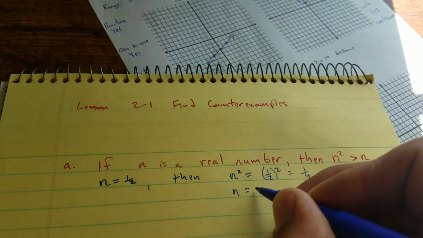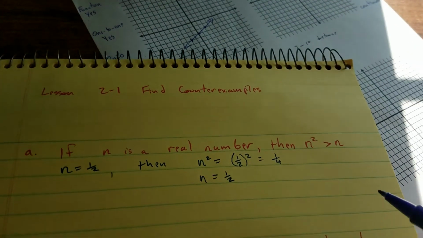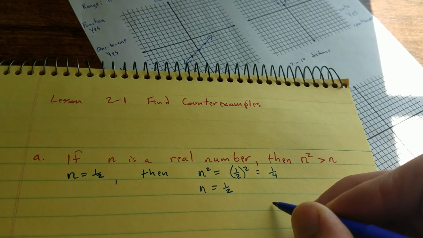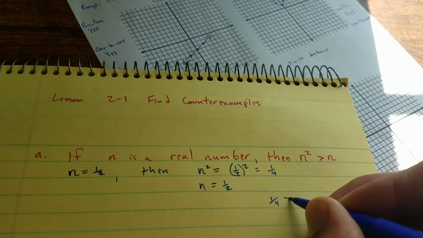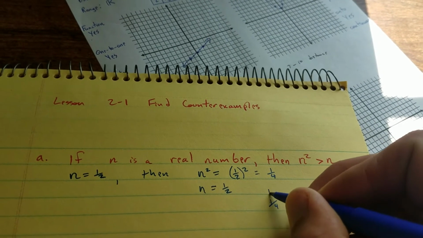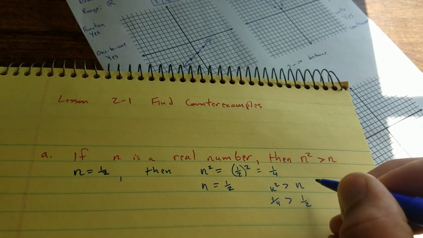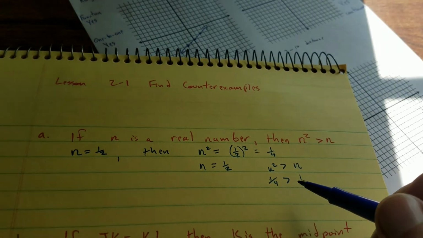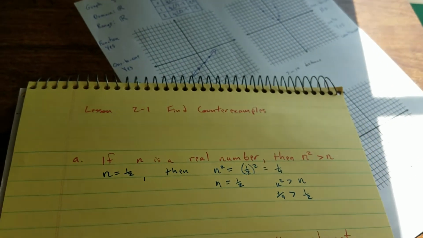And then n equals a half, right? So now n squared, this would imply that 1/4 is bigger than a half if n squared is bigger than n. Okay, if n squared is bigger than n, then a fourth is bigger than a half. So 1/4 would be a counterexample.